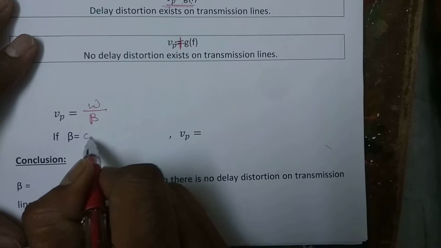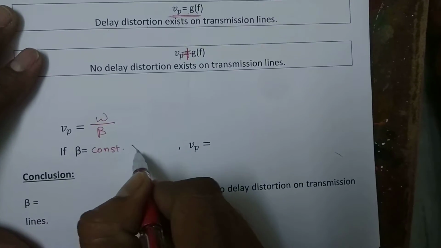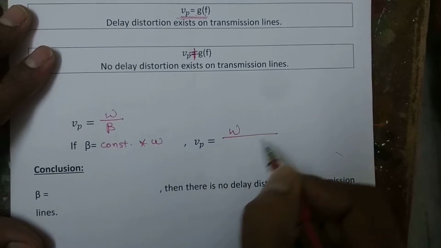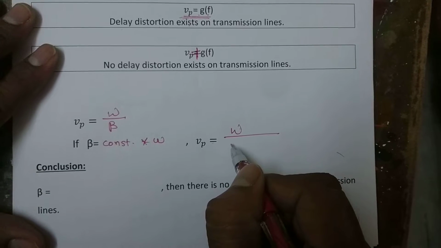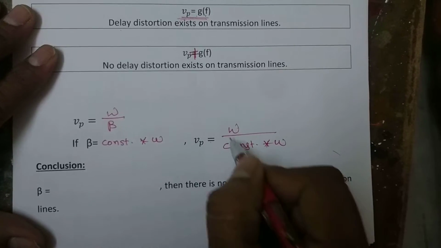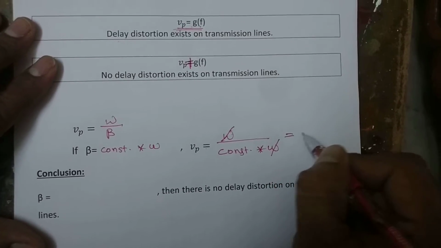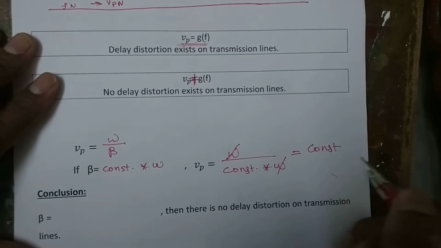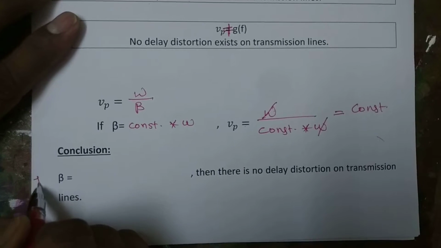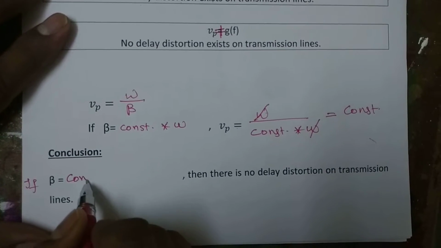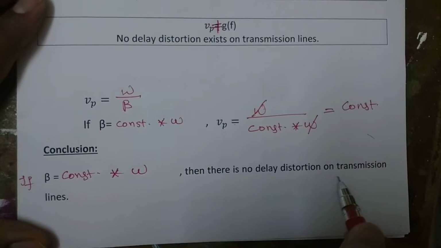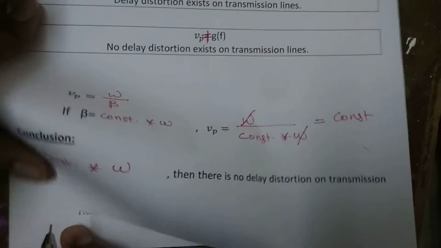If beta is equal to a constant multiplied by omega, then the phase velocity can be written as Vp is equal to omega by beta, which can be replaced by a constant multiplied by omega. Here omega gets cancelled. The phase velocity, now it is a constant value. Conclusion: if beta is a constant multiplied by omega, then there is no delay distortion on transmission line.